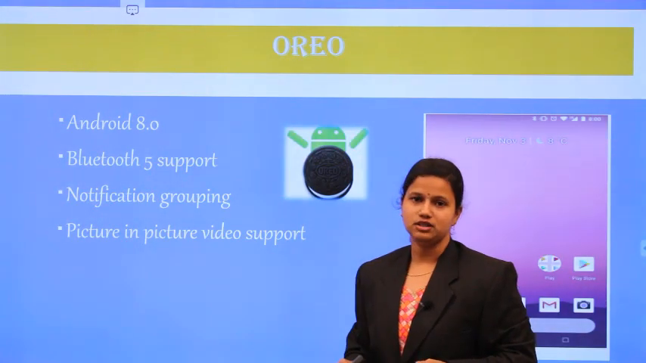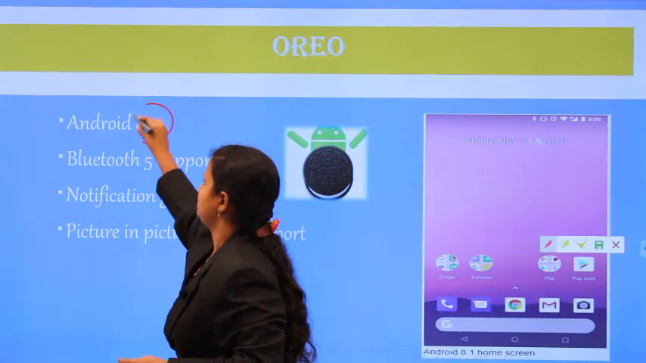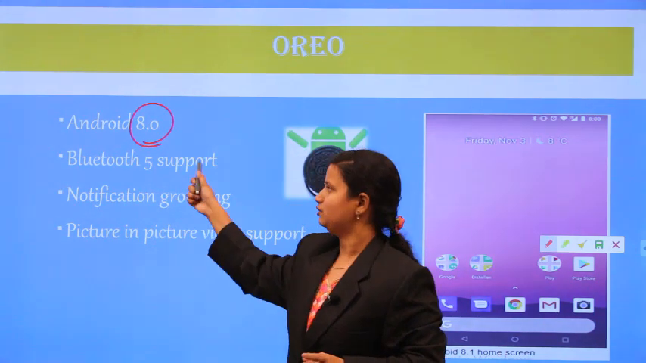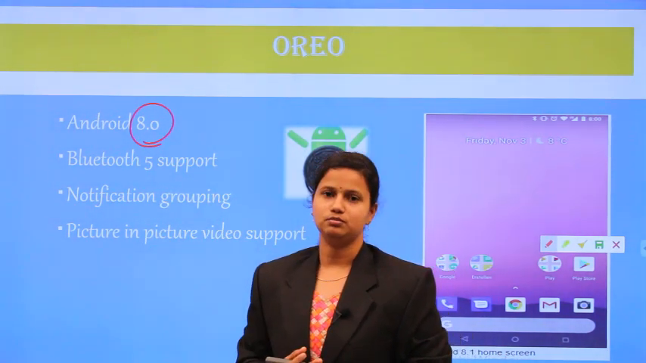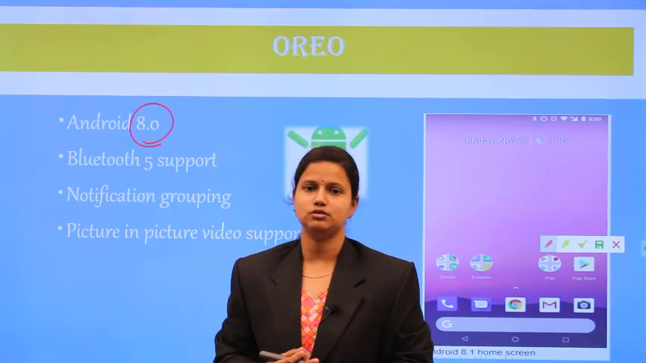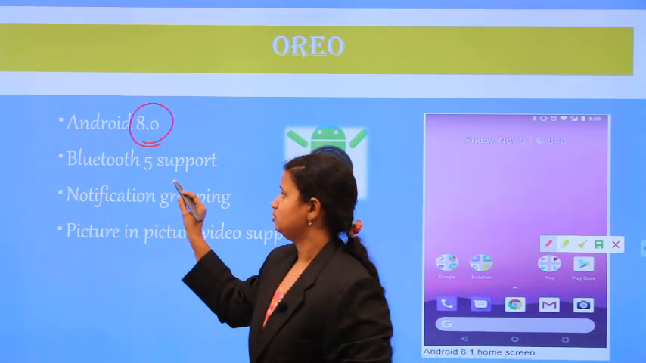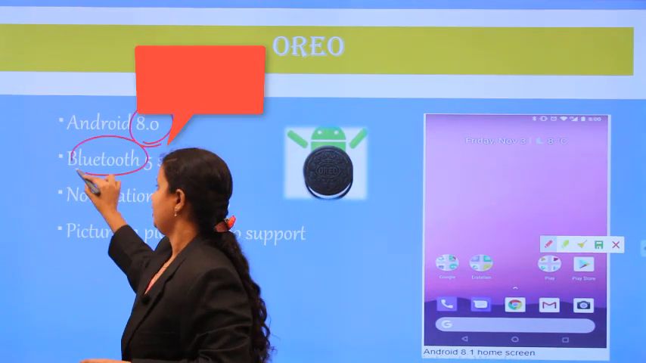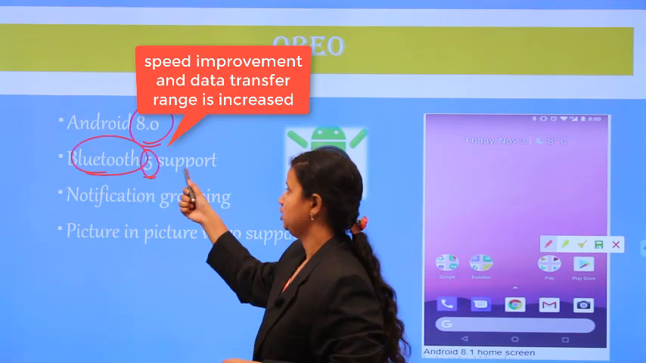Now the Oreo version. The version number is 8.0. It has Bluetooth 5 support. So what is Bluetooth? In the previous versions Bluetooth was used for data transfer. When you switch on your Bluetooth, you can send information like images by using Bluetooth.